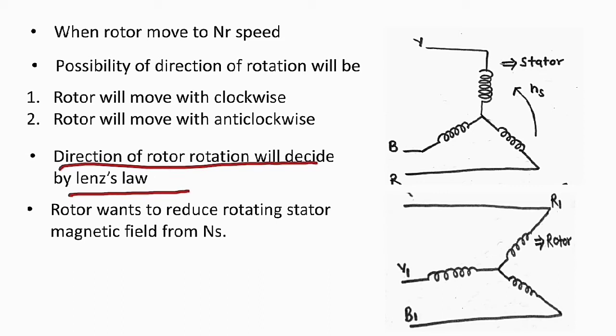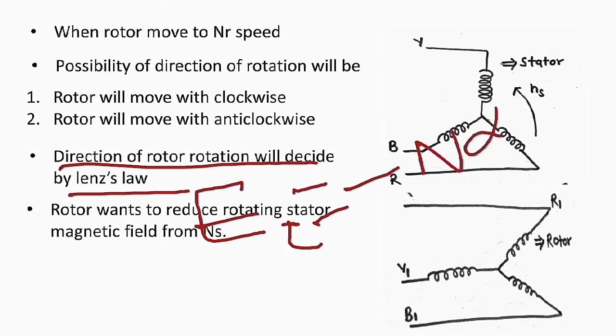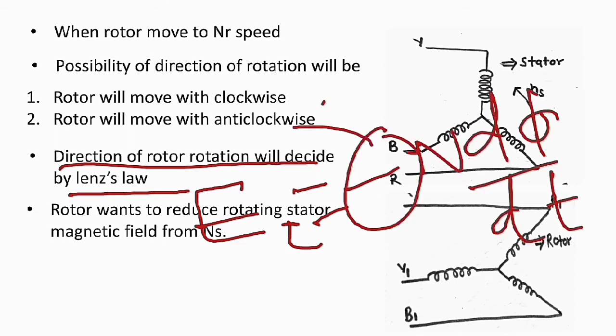Lenz law means the effect opposes its own cause. So here E2 is minus d phi by dt. So Lenz law means it opposes, that is negative actually.